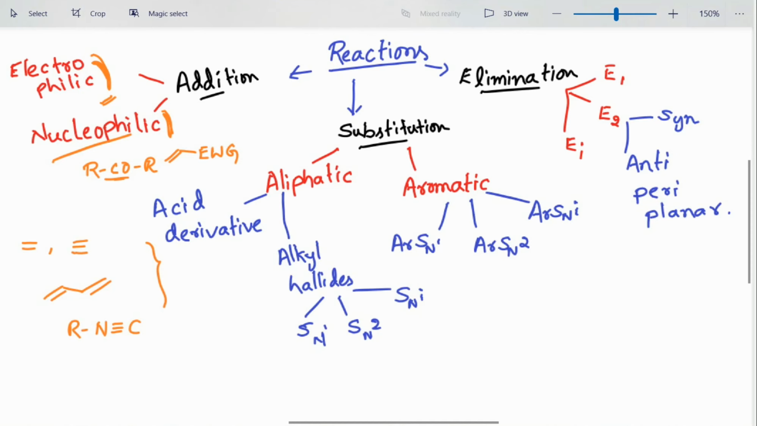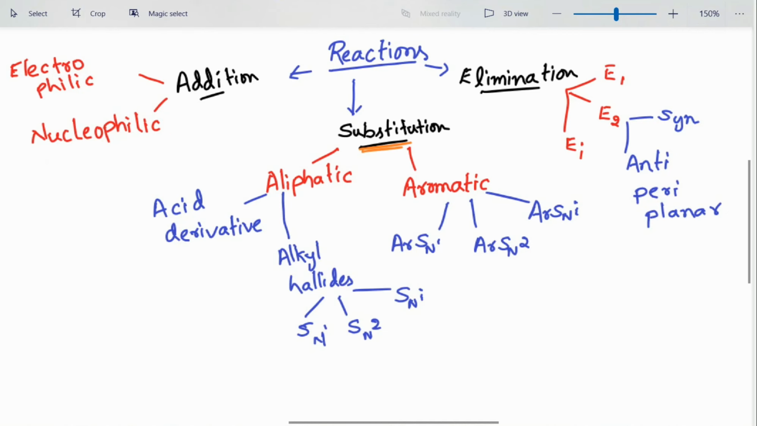Or we may also consider an example of ketene, a carbon-carbon double bond with a carbon, which is in turn double bonded with oxygen. So this is an example of a ketene. These three or many more substrates will undergo nucleophilic addition reaction, and other substrates will undergo electrophilic addition reactions. Okay, so next,